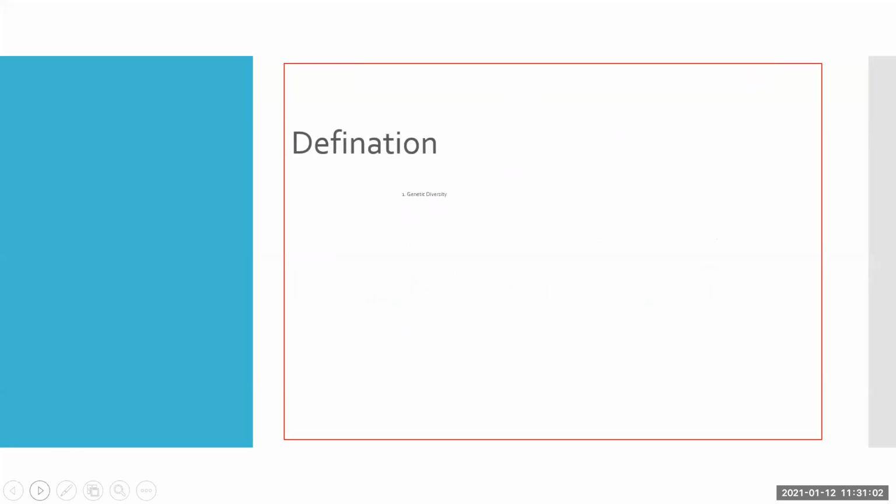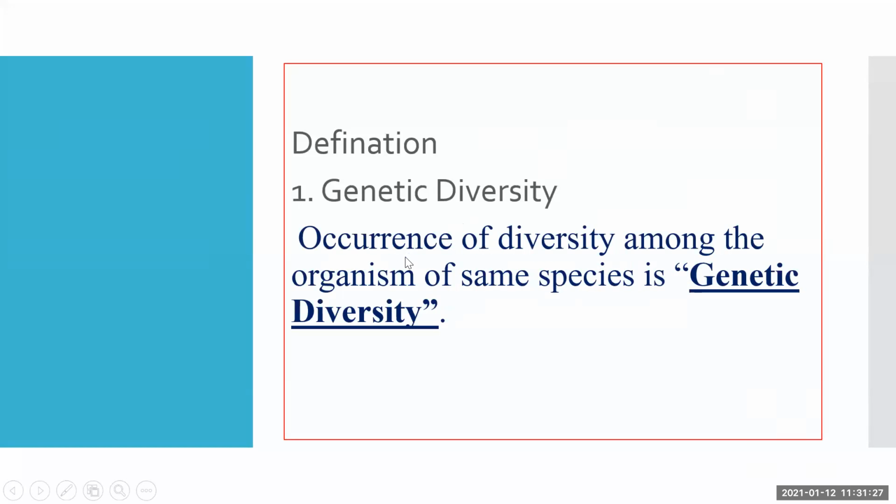You may get a question, define genetic diversity. So anybody wants to give an answer here, genetic diversity? Ma'am, can I? Yes, you can. Occurrence of diversity among the organisms of the same species is genetic diversity. For example, human beings. Yes, see here, the example I'm giving you. Occurrence of diversity among the organisms of the same species is genetic diversity. For example, human beings. Very good.